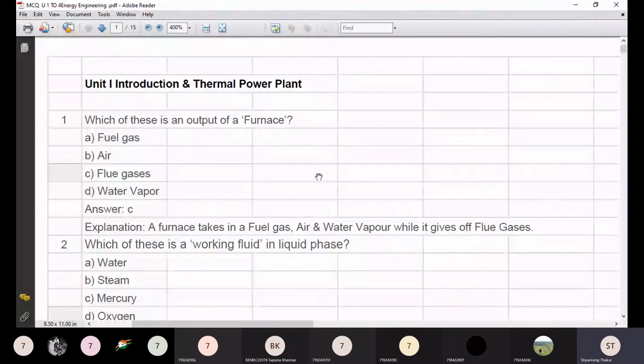That is water. Now, what kind of energy output is obtained from a steam power plant? Option A is heat energy, option B mechanical energy, option C electricity, and option D oil. So, what kind of energy output is obtained from a steam power plant?